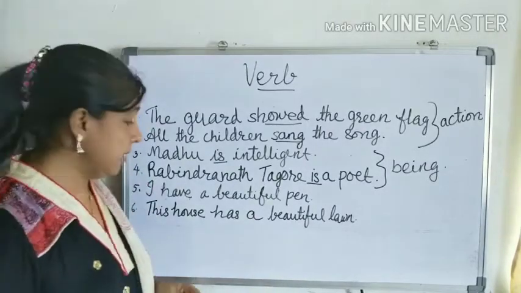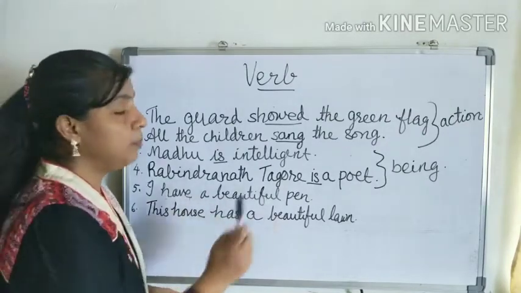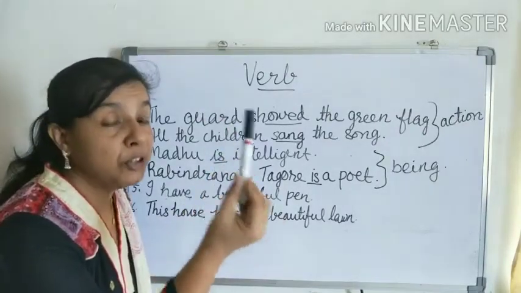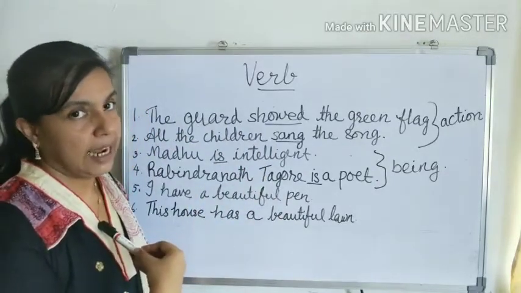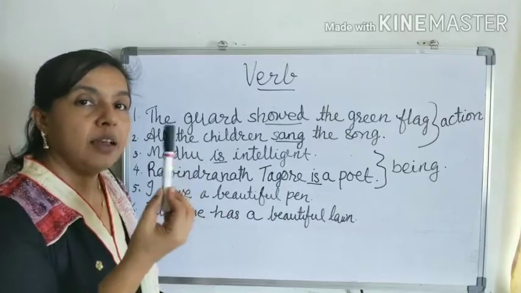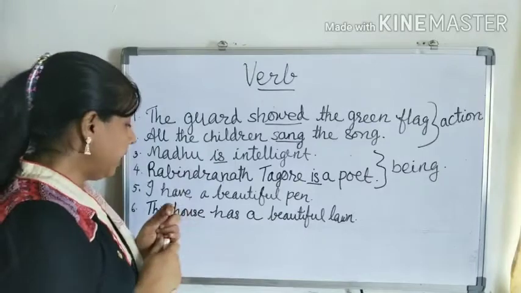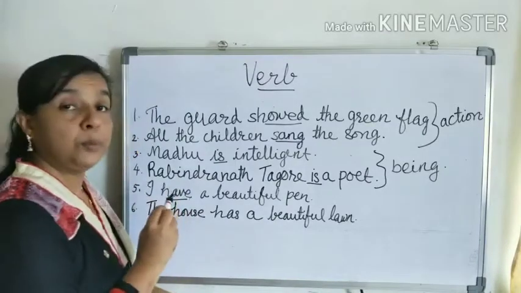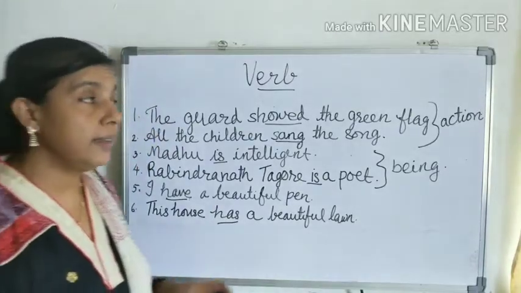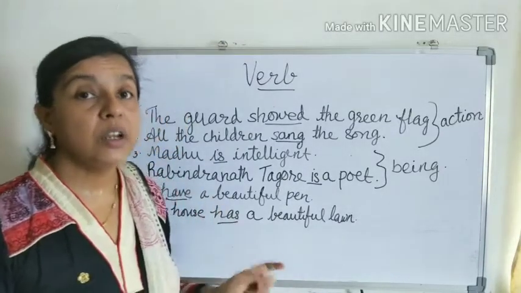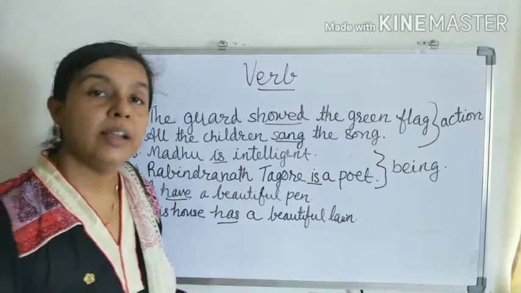And now the next sentences, the fifth and sixth sentences, we will see. I have a beautiful pen. Here this pen belongs to me. Understood? Yes, actually this is my possession. So have shows possession here. The next sentence also shows possession. So we can say that a word denoting possession is also called a verb.